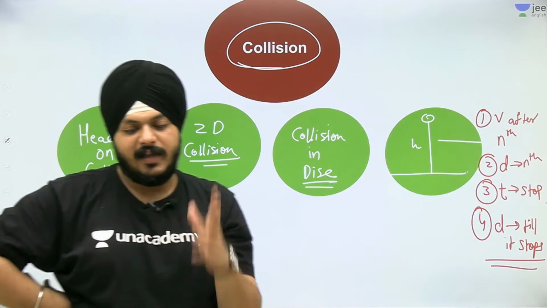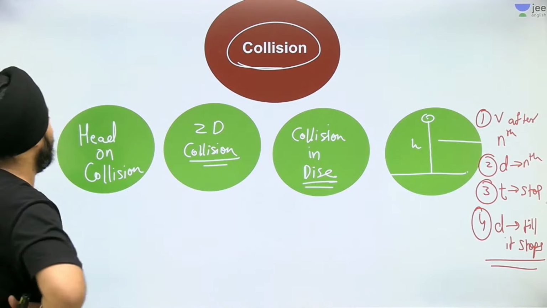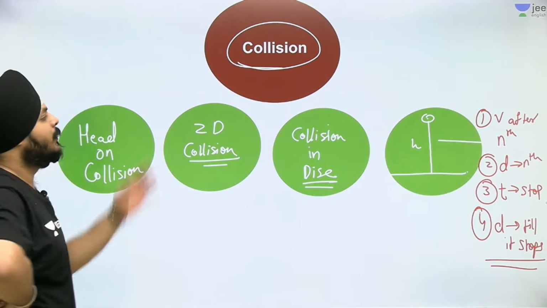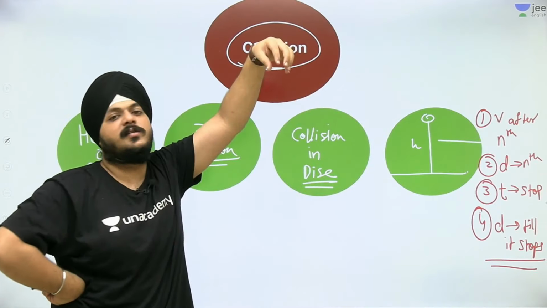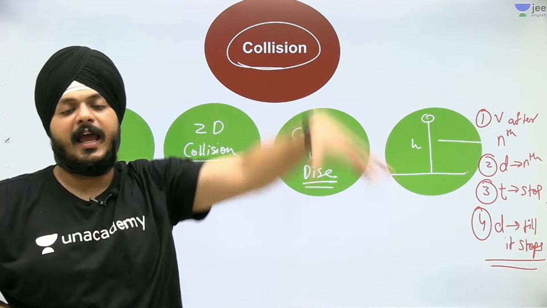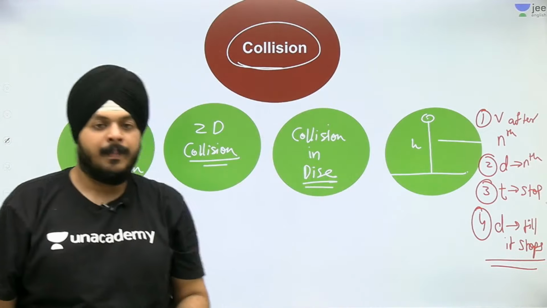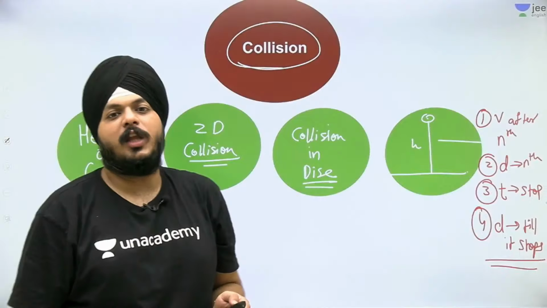Nice. Okay guys, so this was the most important part of collision. Again, I am repeating: the head-on collision, 2D collision, collision in the disc, and whenever the object is released from the height h. So this is what we can say about collisions.